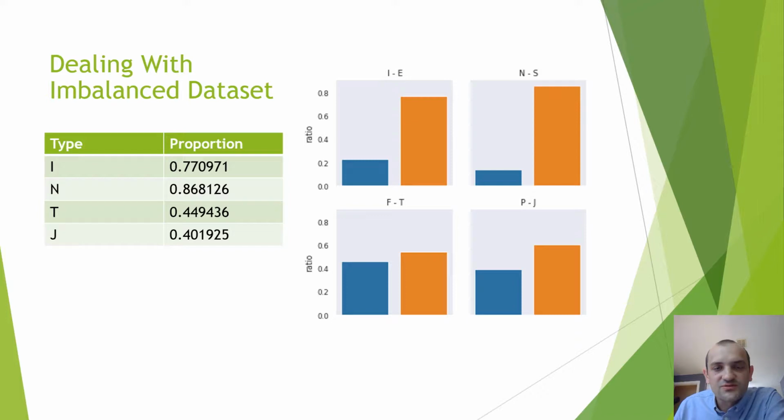Here we can also ponder over the metric we want to use to measure the performance. Simple accuracy score is not good enough. Without undersampling, betting always on intuitive gives us an 86% accuracy score. Instead, we use the area under curve receiver operating characteristic score, AUC ROC, as a measure of how well a model can distinguish between two binary classes. The best balanced dichotomies are thinking-feeling and judging-perceiving.